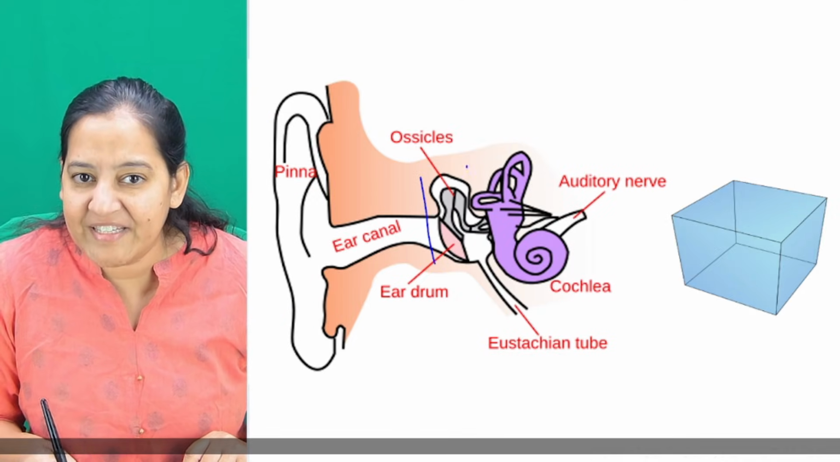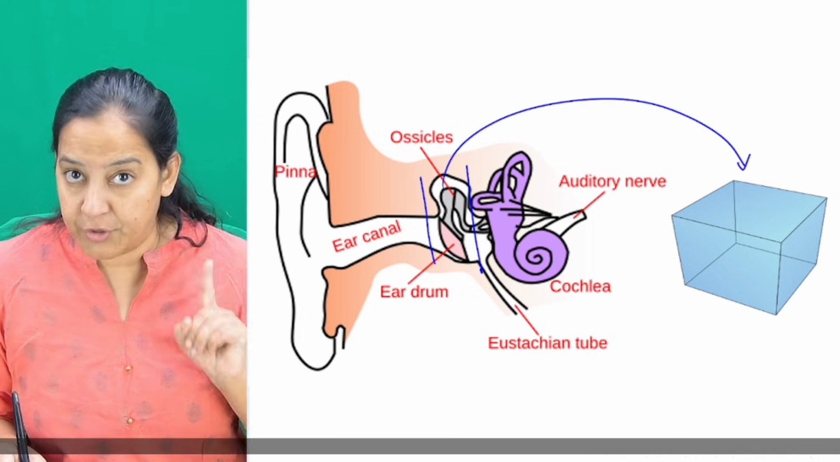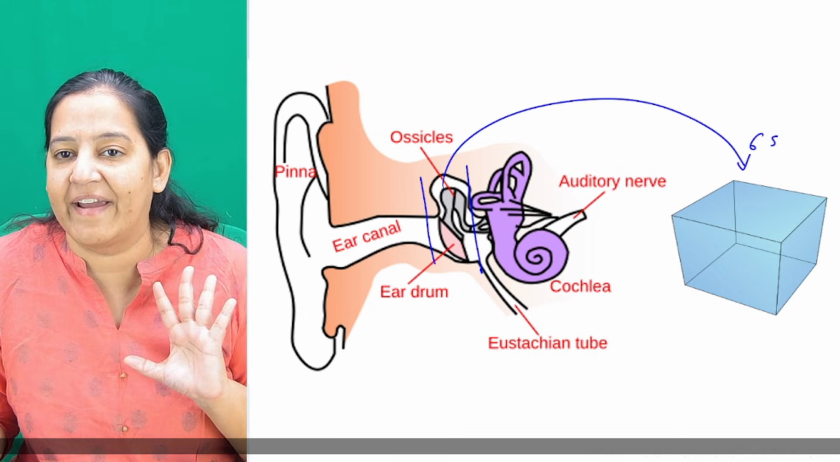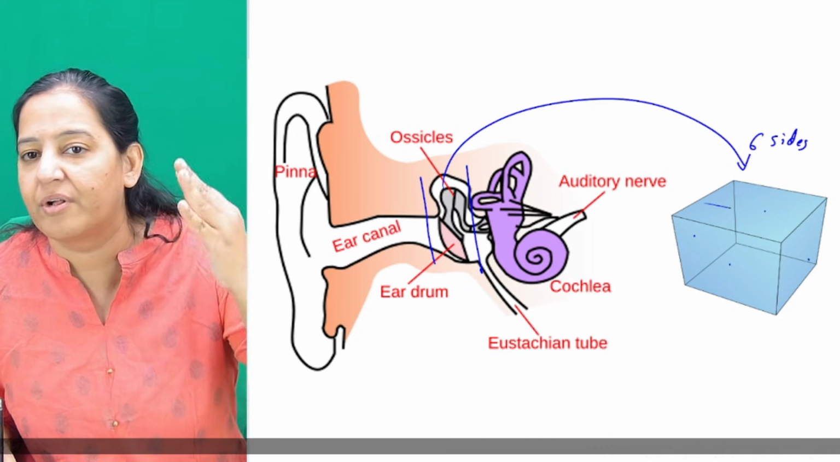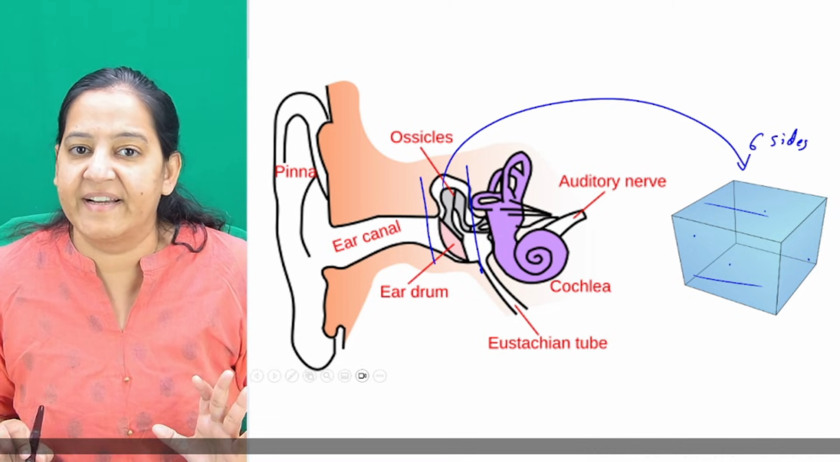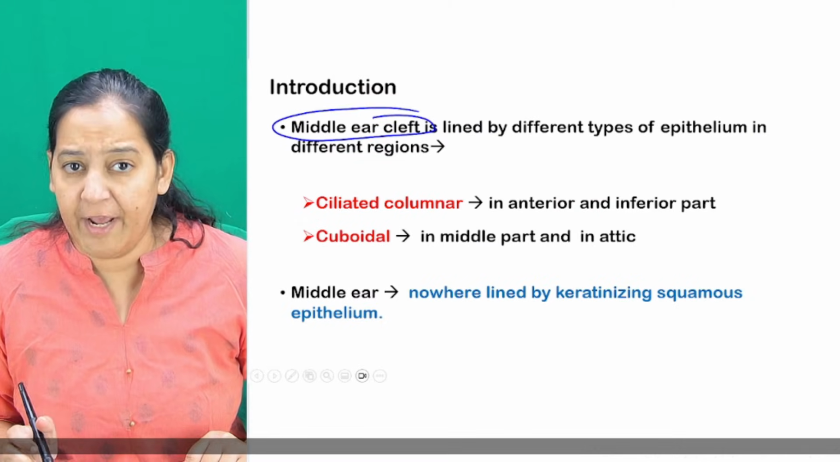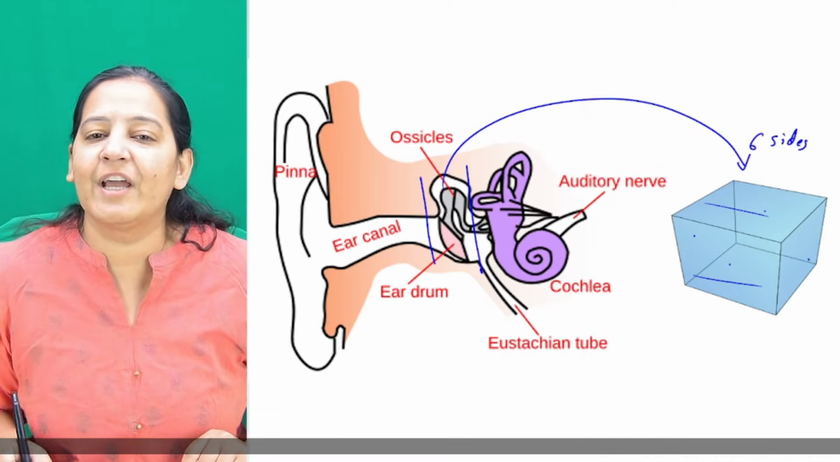This middle ear cavity is actually a cube. I taught you, it's like a cube having 6 sides. You can see the 6 sides: anterior, posterior, medial, lateral, roof, floor. It's like a cube, the middle ear cleft. Okay. Now what is the lining? What is the lining of middle ear cleft?